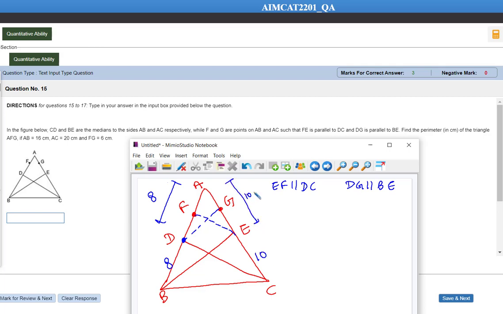After that, FG is equal to 6. Too much complicated it is. So we need to find the perimeter of triangle AFG.